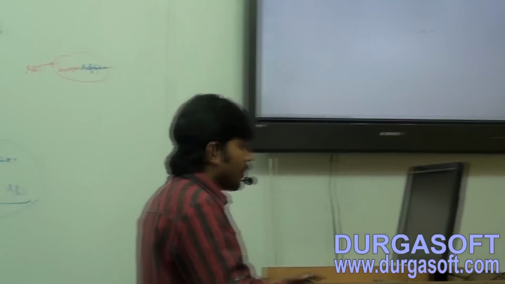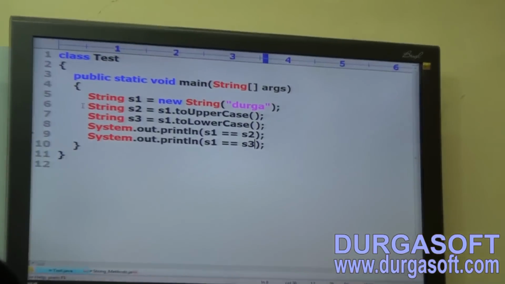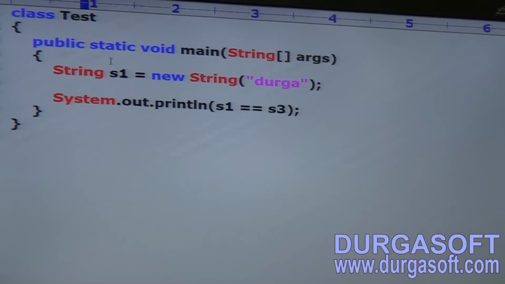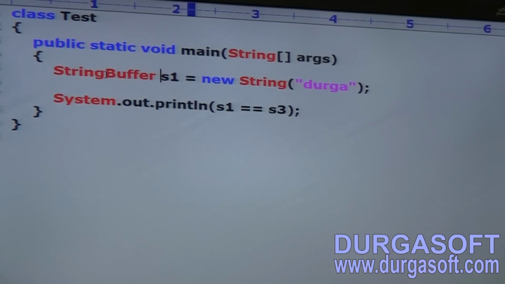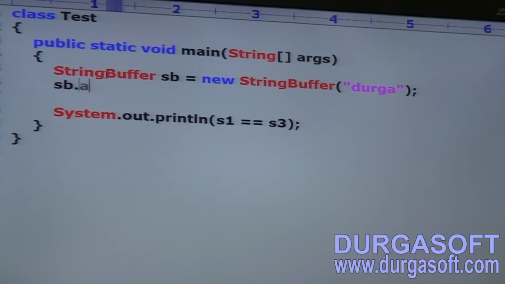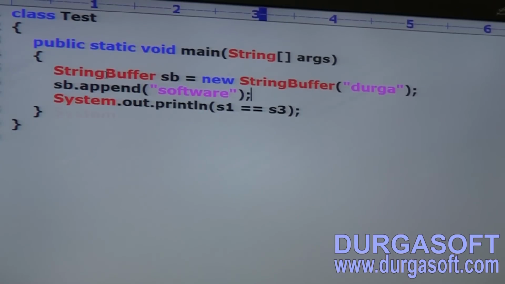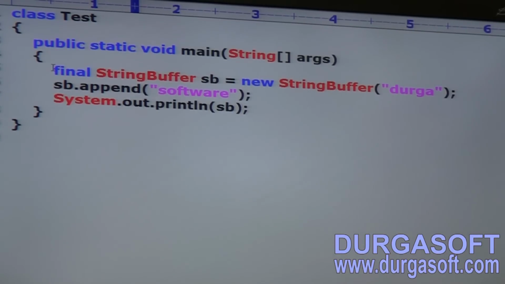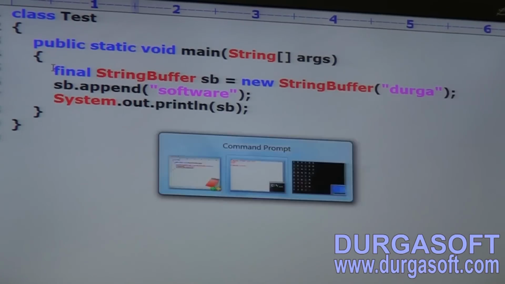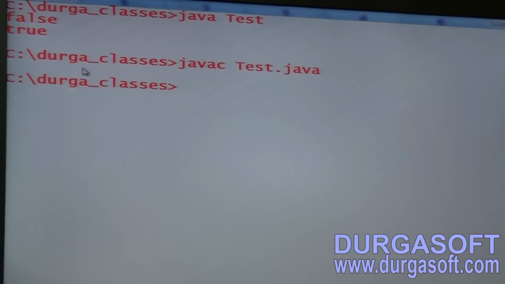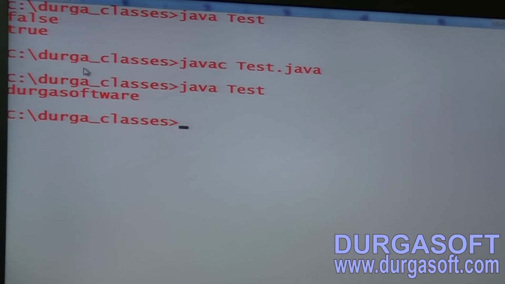Here, observe, I am taking a StringBuffer. StringBuffer sb = new StringBuffer("Durga"); Next, sb.append("software"); System.out.println(sb). Let me take this one as final. There is no compile-time error, and happily the output by default we are going to get is Durga software, right? Valid. The answer is Durga software.